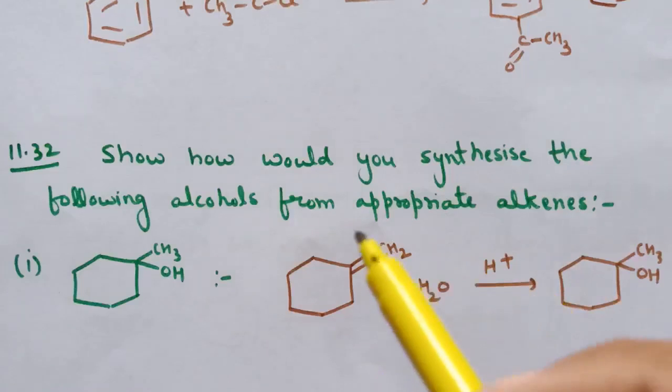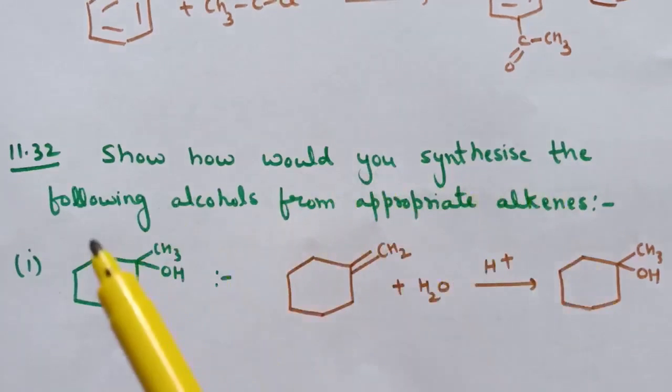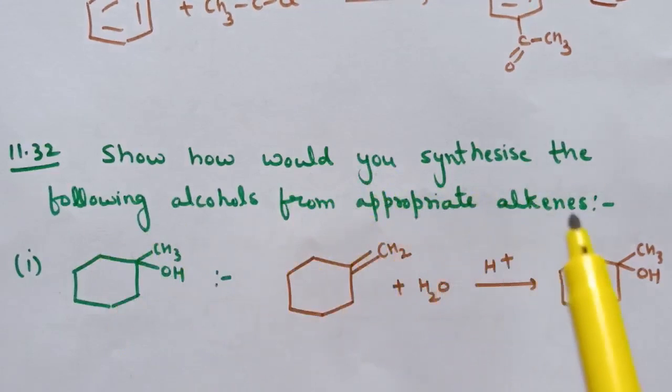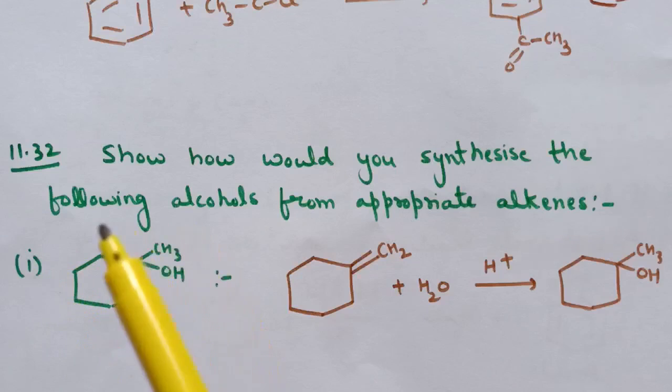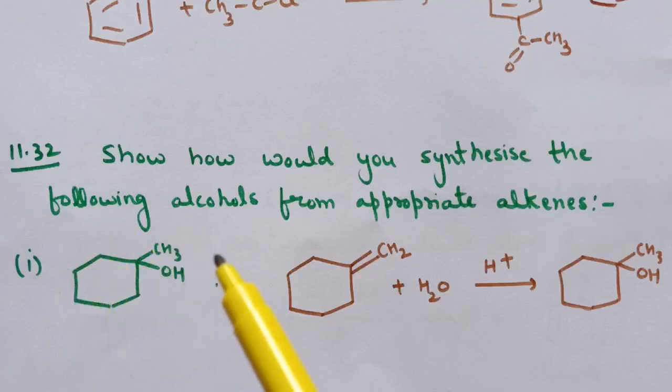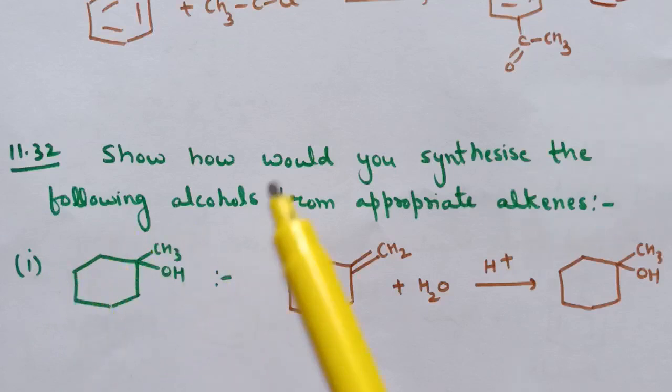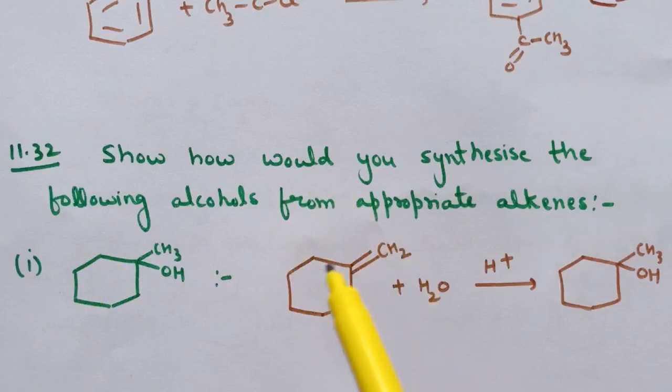Question number 32 is, show how would you synthesize the following alcohols from appropriate alkene. So this alcohol is given, how will you prepare this alcohol from the appropriate alkene. So when we treat this alkene with H2O in presence of H plus acidic medium, this is acid catalyzed hydration of alkenes.